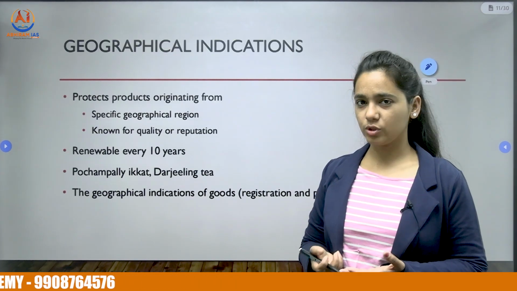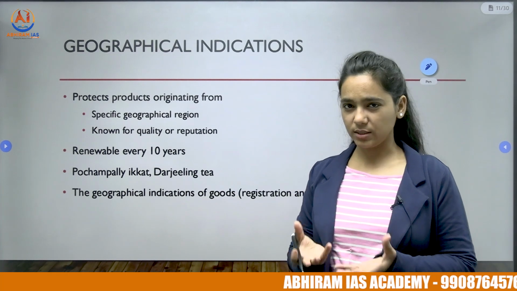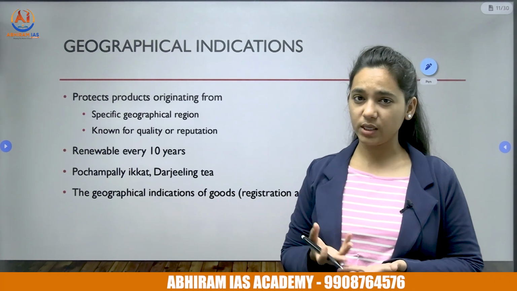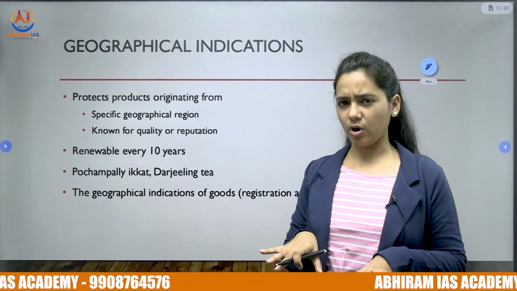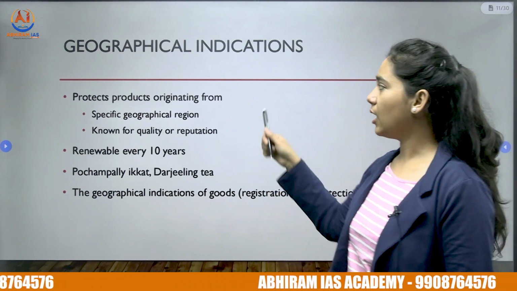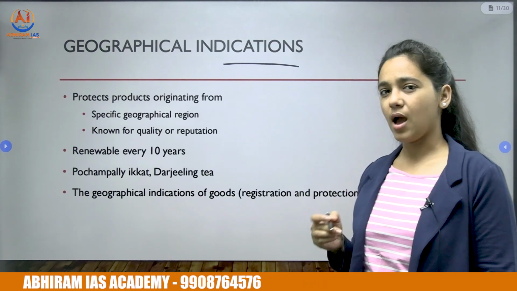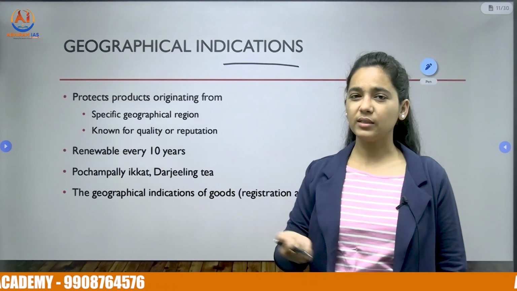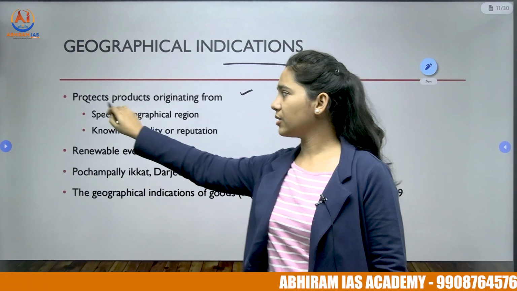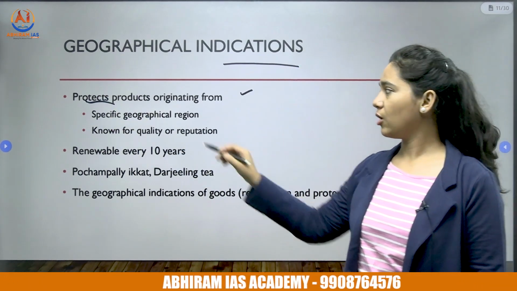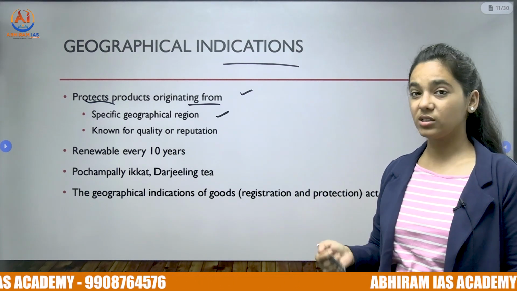So let us understand about the geographical indication. What does it mean? A product may have a unique taste or some value or quality, reputation because of the geography from which it is originating. So such products can be given legal rights under the geographical indication tag to protect their uniqueness, and also communicate to the consumer that they are originating from this place. So they are nothing but protection for products originating from a specific geographical region which are known for quality or reputation.